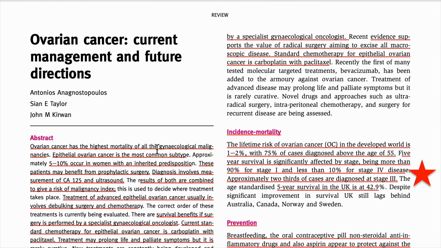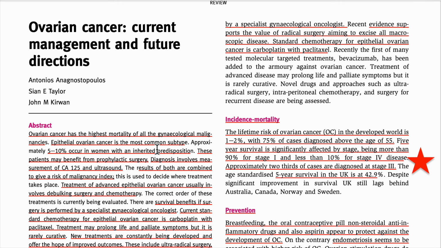Now we are going to do the MCQs about ovarian cancer, starting with the incidence. The lifetime risk of ovarian cancer, OC, in the developed world, since most of the research comes from there so they talk about their countries, is 1 to 2%, and 75% are diagnosed above the age of 55. This is a very important MCQ: lifetime risk 1 to 2%, and 75% diagnosed above the age of 55.